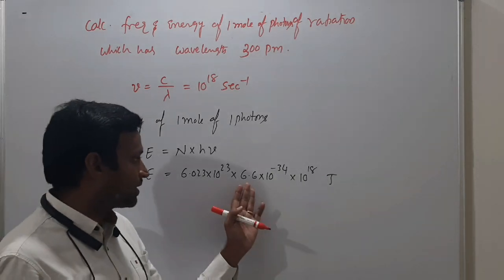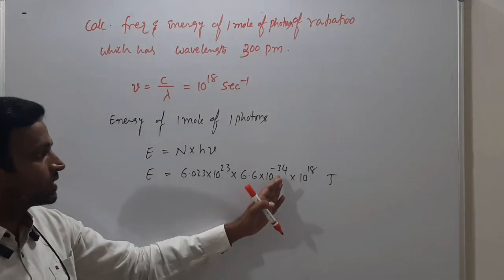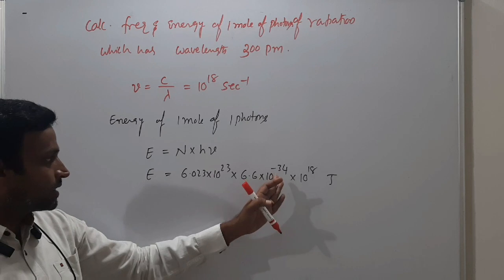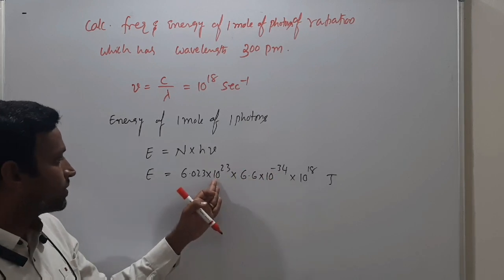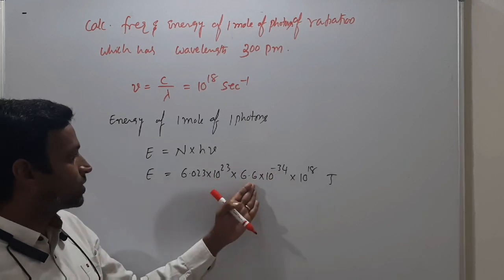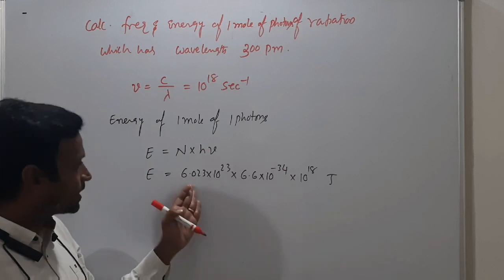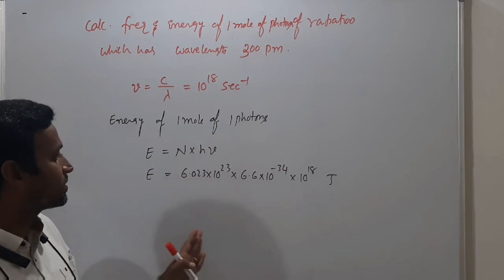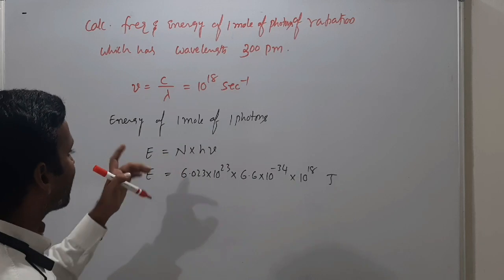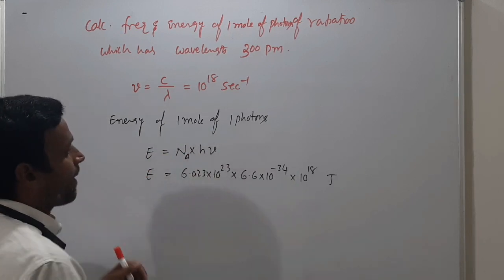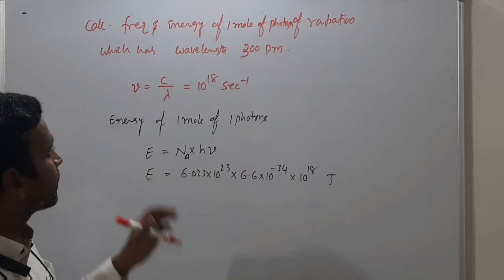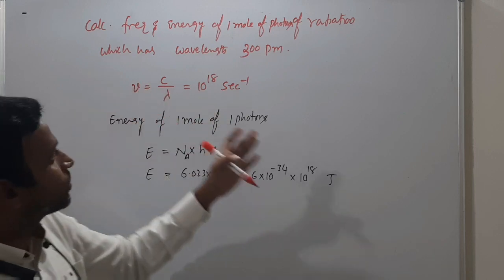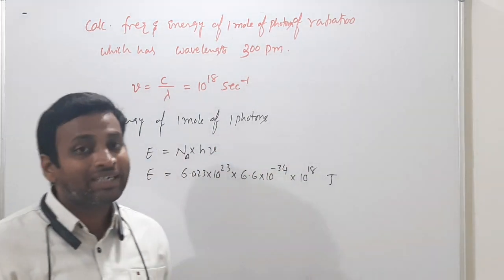The energy of a photon I already calculated: 6.6 into 10 power minus 16 remains. So you multiply by 10 power 23. Then 6 into 6.6 you will multiply. That's it, you will get the answer. So Avogadro number you are considering here for 1 mole. Got it clearly? So this is how to calculate the energy of radiation.